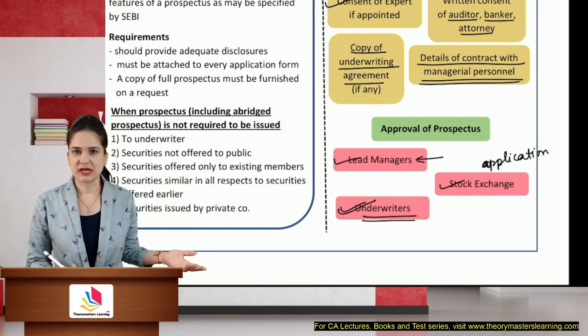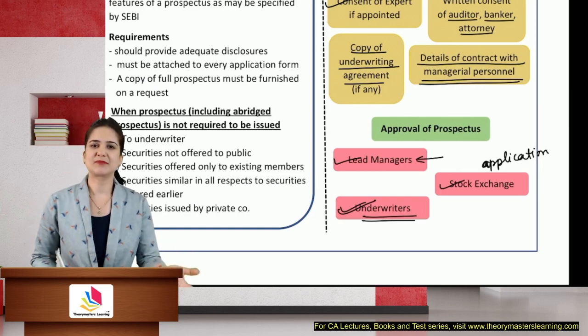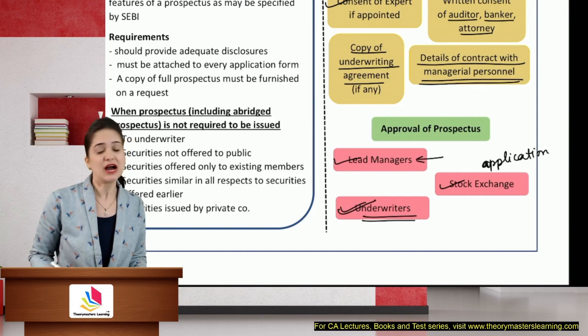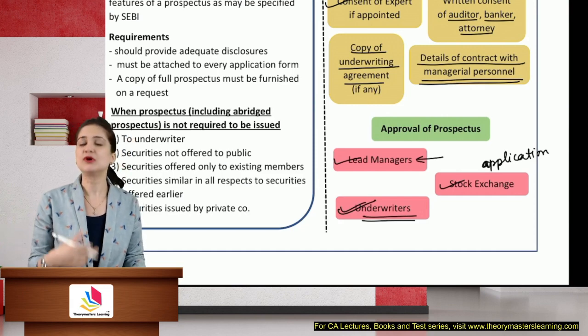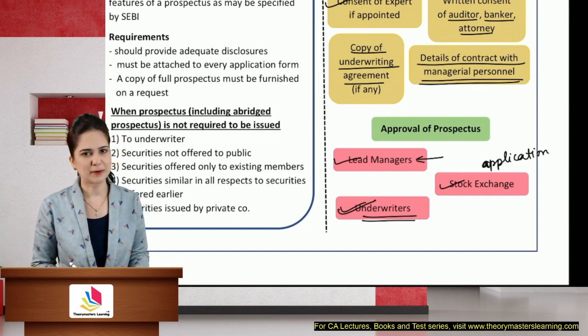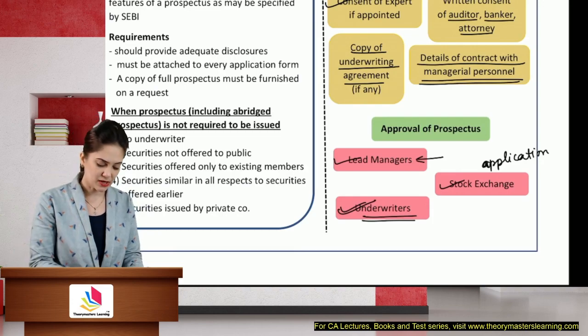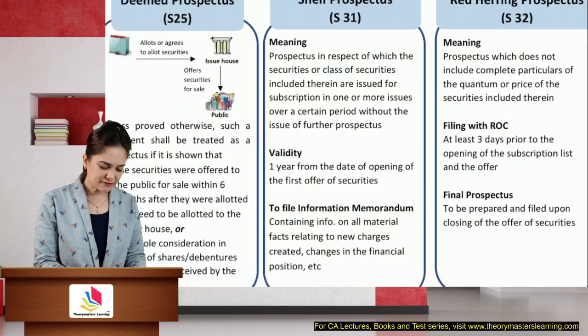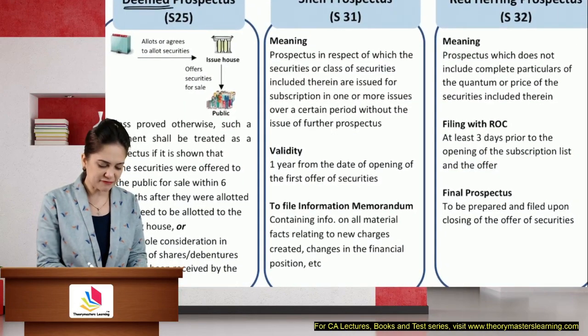So they are obviously undertaking risk. For this risk, they get something known as underwriting commission. So what is the rate of underwriting commission? How much are you planning to give? Are you going to utilize the proceeds of the issue? All those details should be mentioned in the prospectus. So there are disclosures we have to disclose that information.